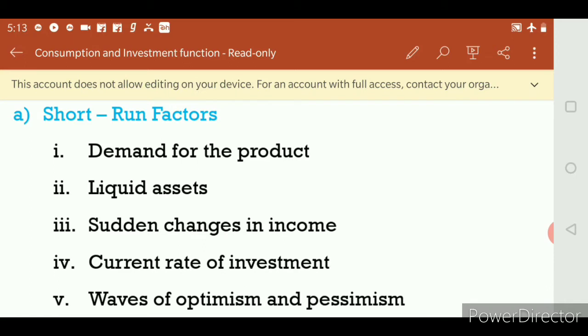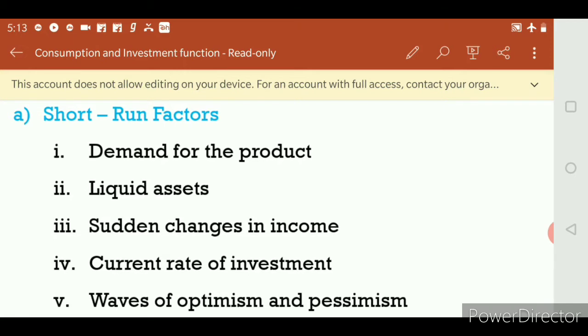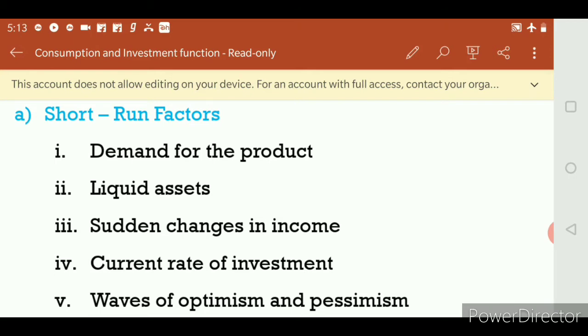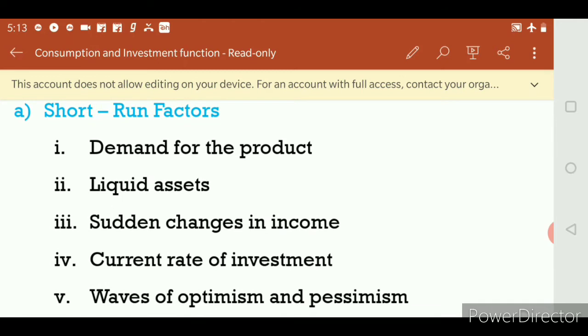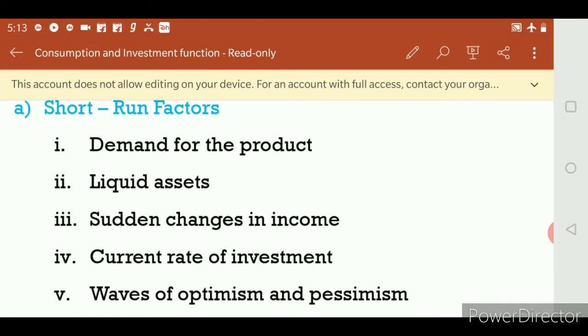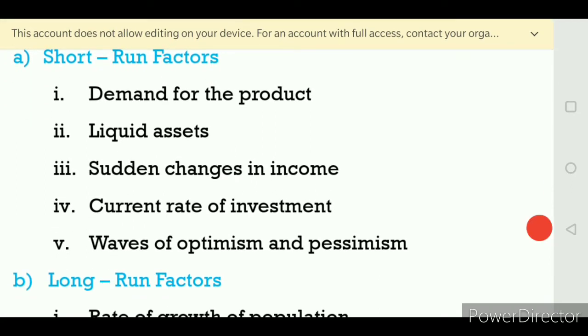Suppose there is no demand at all. Take the example of the same cell phone. If there is no demand for cell phones at all and the cost is too high, what happens to the investment? Whether the investment will increase or decrease, the investment will automatically decrease. So this is the first one, demand for the product. If there is a demand for the product, automatically investment will be high.